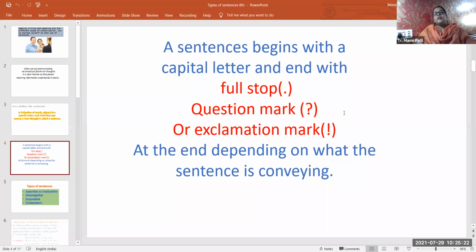So, students, a sentence begins with a capital letter. That we all know. Yes. That we all know.